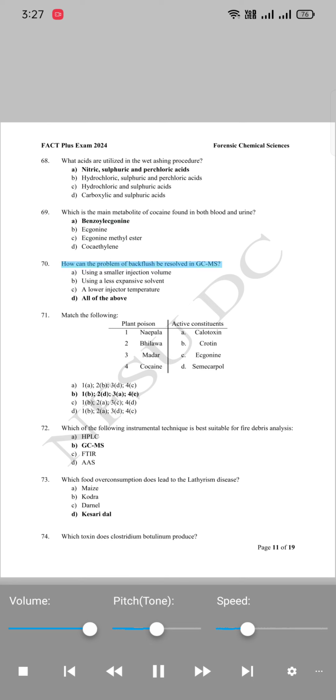70. How can the problem of backflush be resolved in GCMS? A. Using a smaller injection volume. B. Using a less expansive solvent. C. Lower injector temperature. D. All of the above.